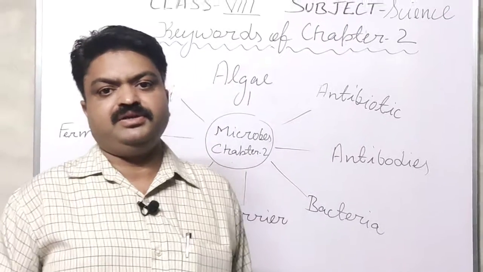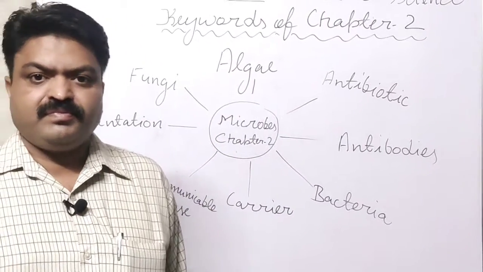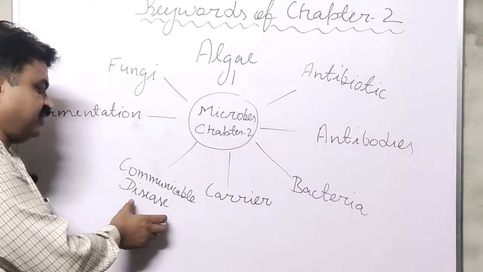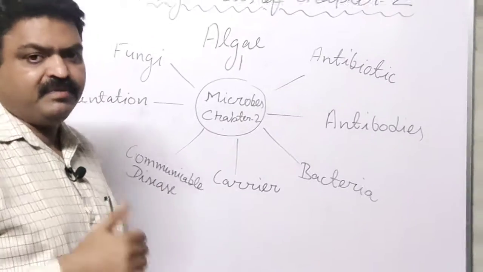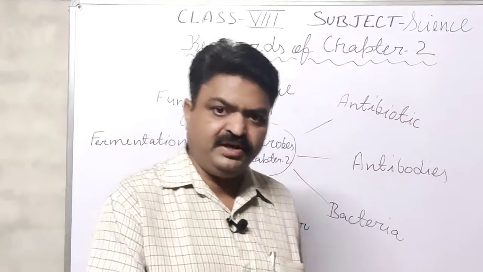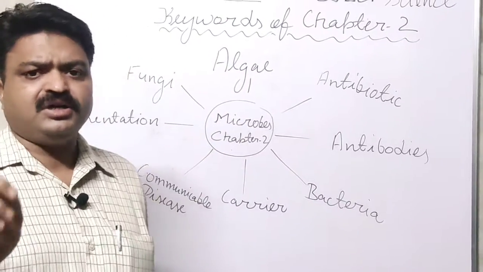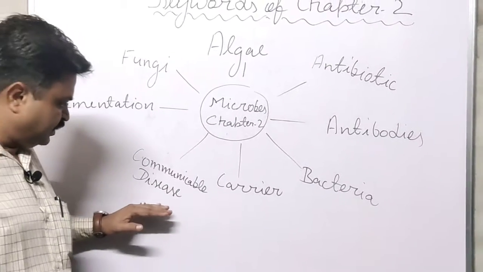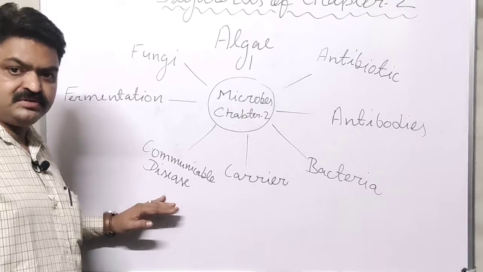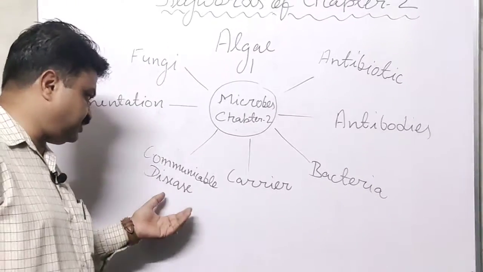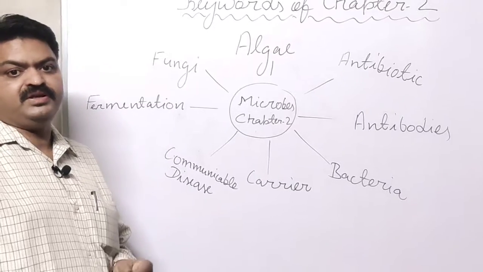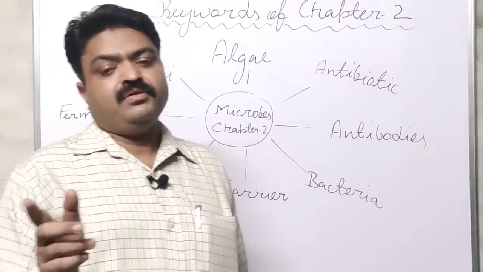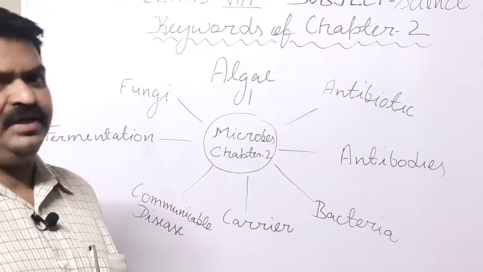There are many communicable diseases, like the common cold, which we have many times. It is also a communicable disease, meaning a disease that can be spread via air, water, insects, animals, or physical contact. All those diseases are known as communicable diseases. Generally these diseases are caused by microorganisms, and those microorganisms may spread via air, water, or animals and insects.